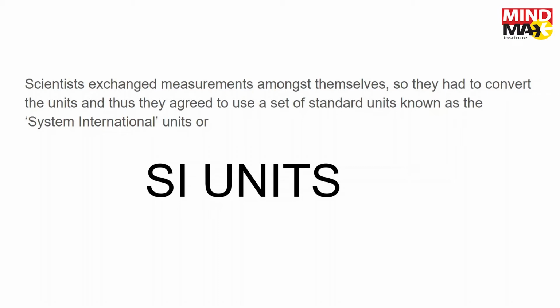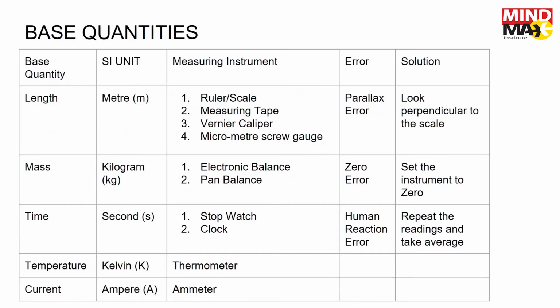This set of standard units came to be known as the System International Units, or in short, SI units. And this was basically approved by a French group of scientists. So the full name is in French, but we shorten it to System International Units. So we move on to the base quantities.